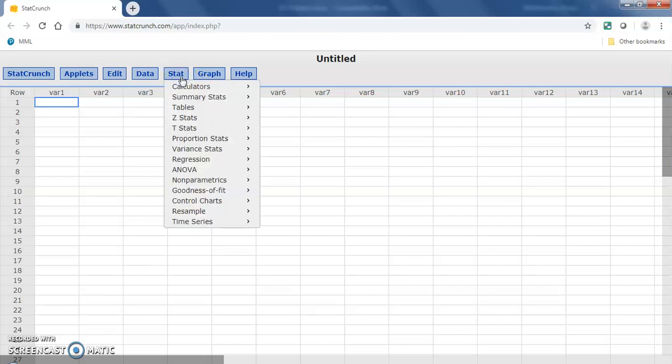Now, which test are we going to use? Do we know our population standard deviation? No. We only have our sample standard deviation. So since we don't have our population standard deviation, we're doing a T-stat, one sample with summary. We don't have a bunch of data, we have a summary. The summary is that the sample average is 22.3. So we have a summary and only one sample. We didn't talk to a group of 25 and then another group of 25. We just talked to 25 commuters at one time. So it's T-stats, one sample with summary.